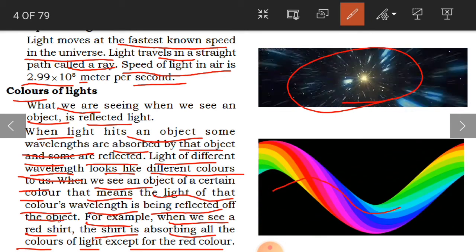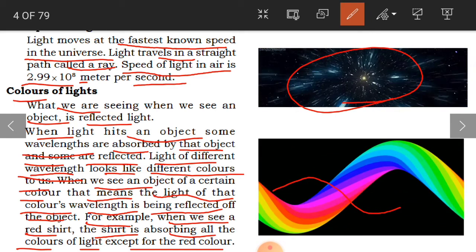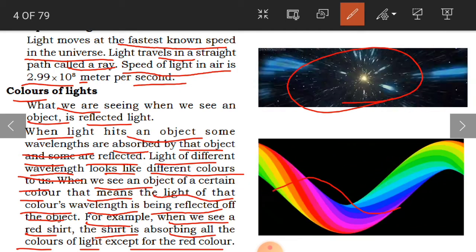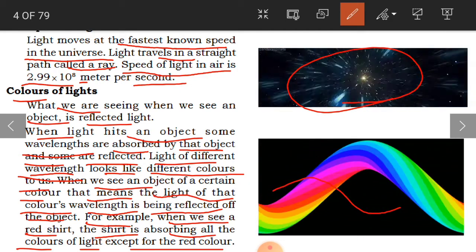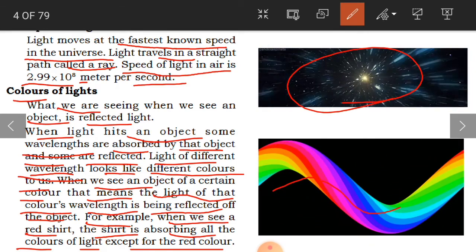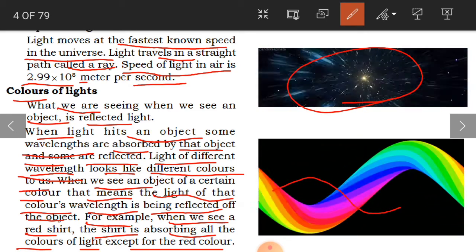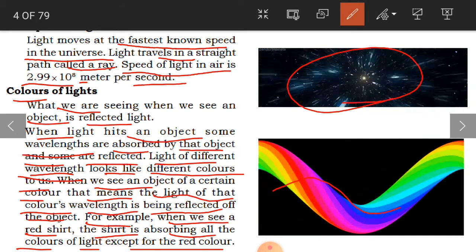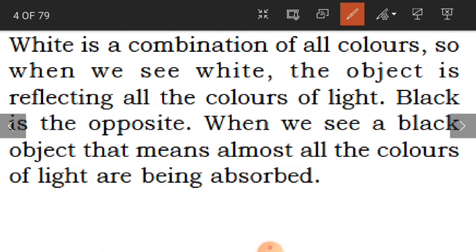So this is how we can say that the light of that color wavelength is being reflected off the object. Clear, children? Now, white is a combination of all colors. So when we see white, the object is reflecting all the colors of light. White is a very transparent color.